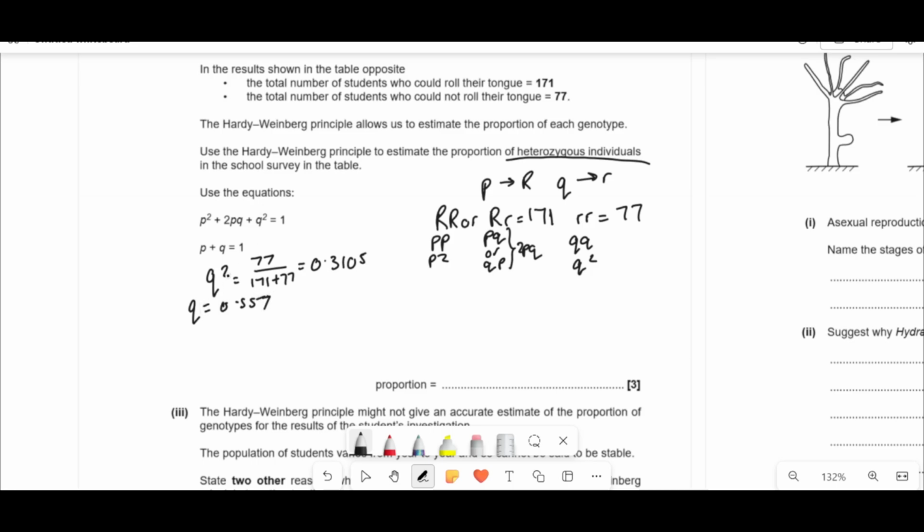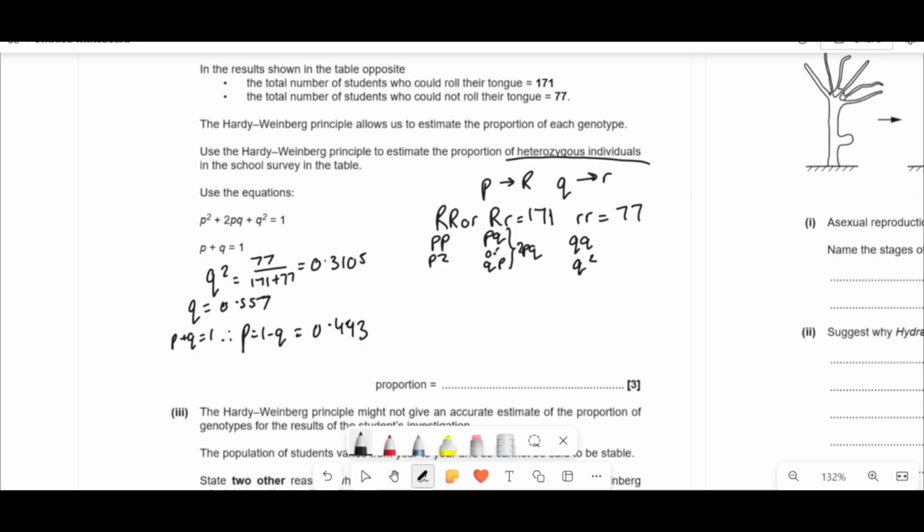So if I do that, we get 0.557. So then if p plus q equals 1, p has to be 1 minus q, which could be 1 minus what we just worked out. So if I do that, we then get 0.443, right? So then in this example, p squared plus 2pq plus q squared equals 1.